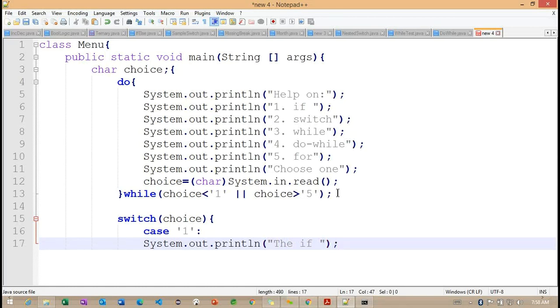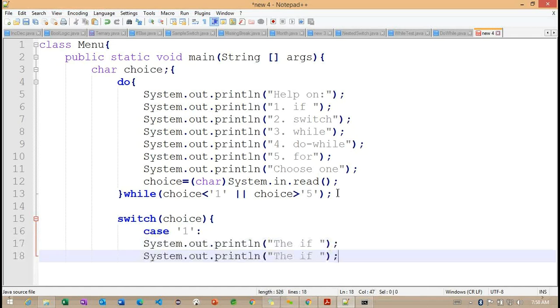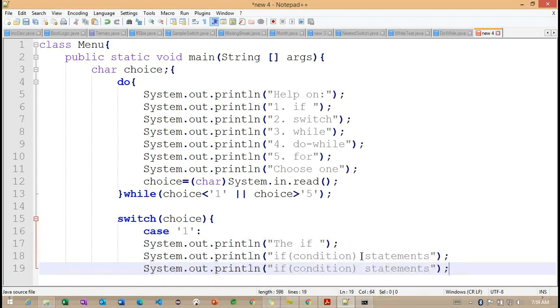Getting the point? Now we need to define the syntax here, the if condition syntax. If the condition is satisfied, the statement will print. Otherwise, what are we checking here? The else block. Getting the point?